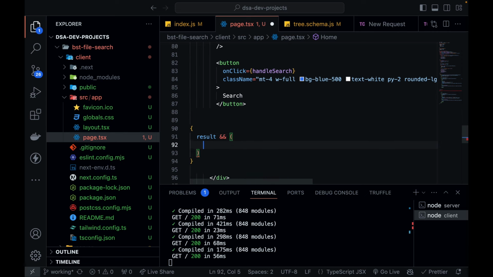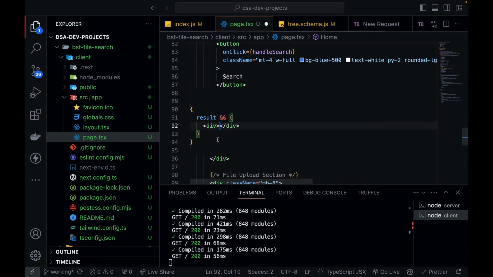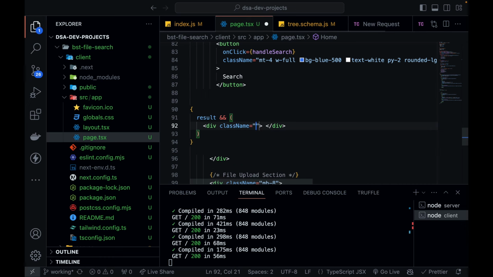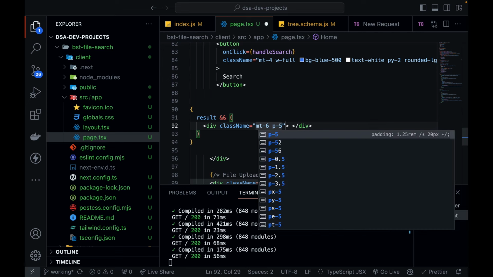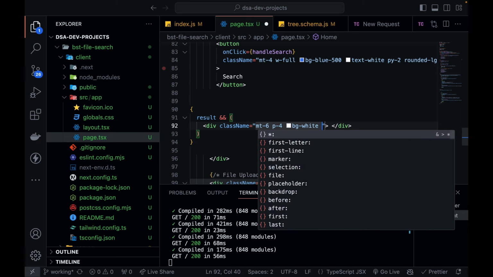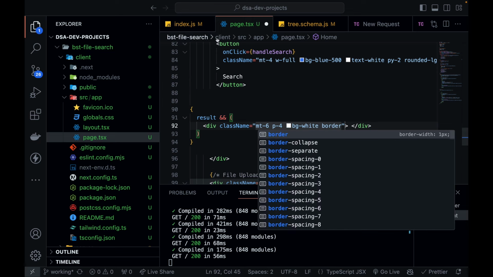So put circle brackets and define a div. In this div, first let's give it some beauty. This is going to be a gray colored box. Class name, it will have some margin from the top, margin top 6, padding 4, let's make it white itself, so white, and let's give it some border.